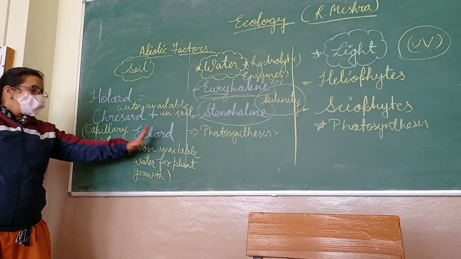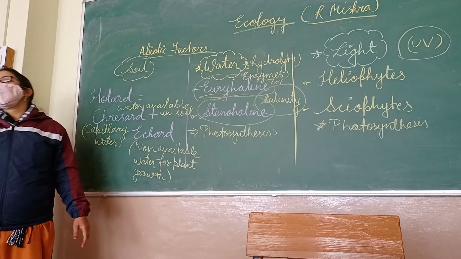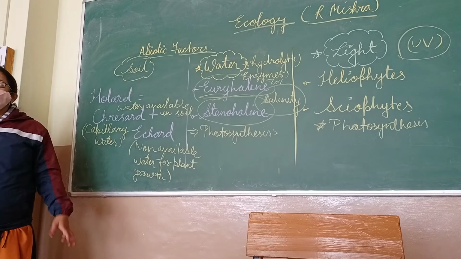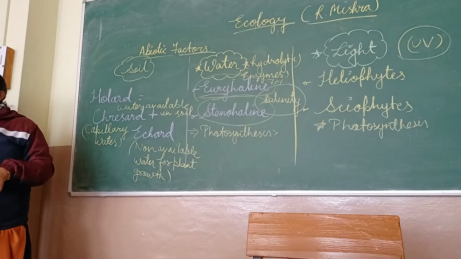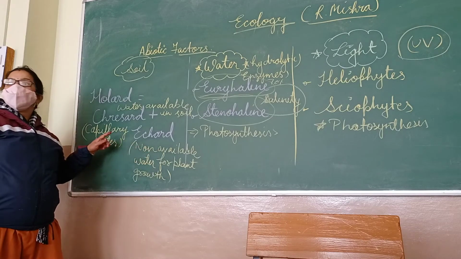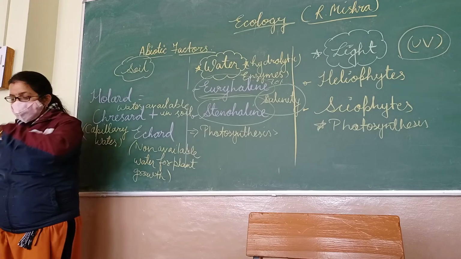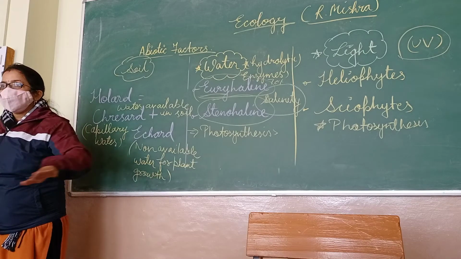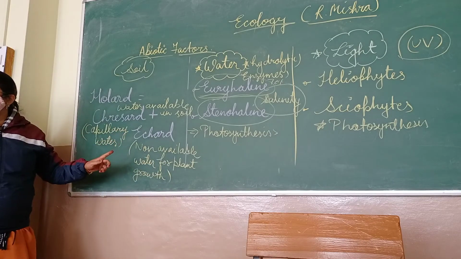Okay. Now, which type of water will come here? First is hygroscopic water. Hygroscopic means humidity, the moisture that remains. Hygroscopic water which is present in soil is also non-available for plants. Next, water which seeps down and reaches the water table is also unavailable for plant growth.